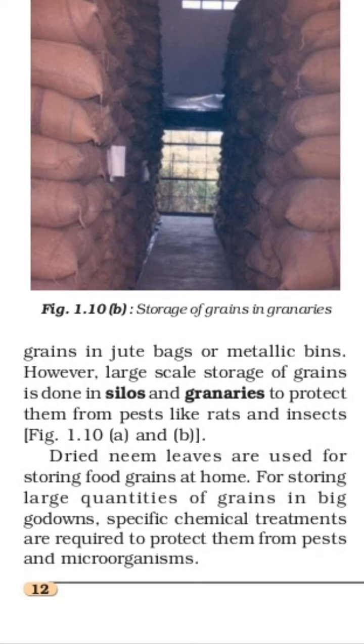The farmers use neem leaves for the storage of grains. Why are they using neem leaves? Because neem leaves behave like a protector from insects. They release a smell in the grains, and because of that insects will not attack the grains. Special chemical treatments are also there. Powders are available in medical stores. They use these powders also to protect their grains from pests and microorganisms.